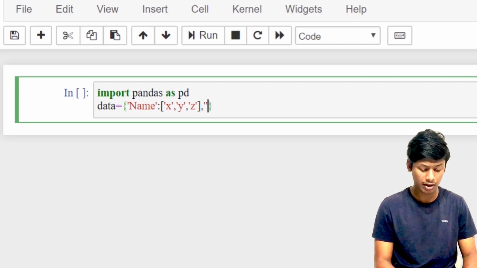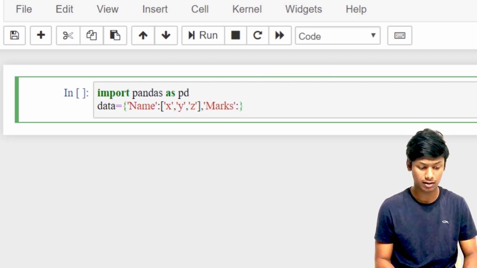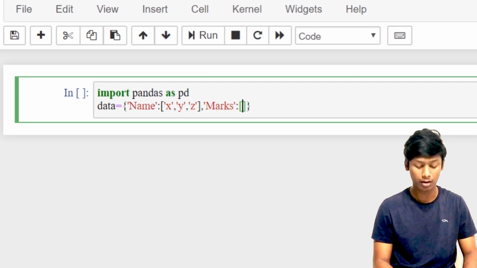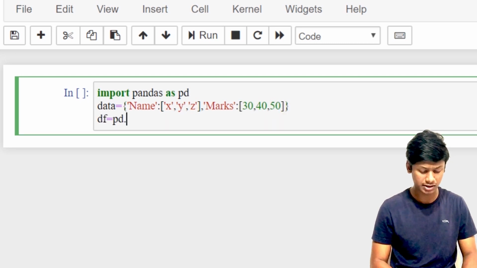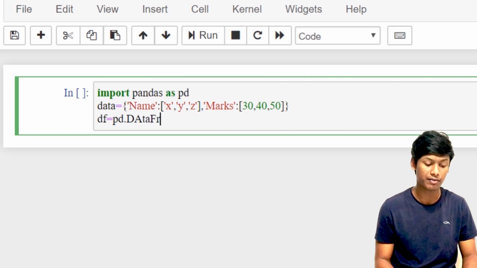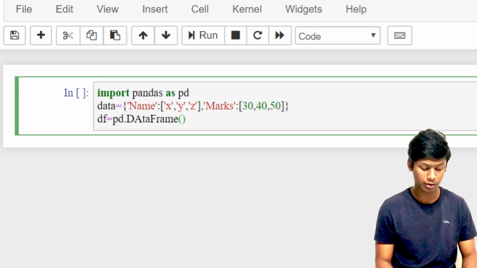I'll be taking 30, 40, 50 as the marks of X, Y and Z. Then I'll be creating a data frame now. I'll be taking the data frame name as df equal to pd.DataFrame. DataFrame is the function which is used to create a data frame. I'll pass the dictionary which we have created previously into the data frame.